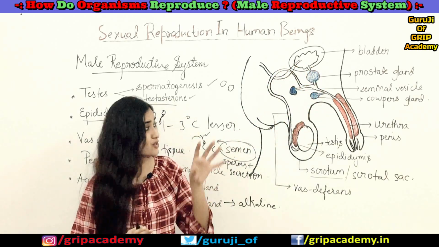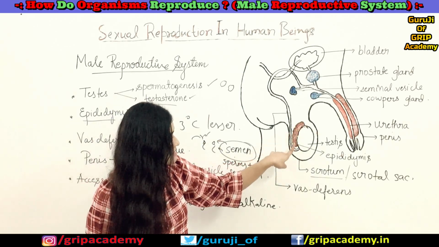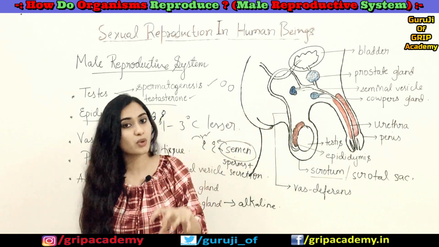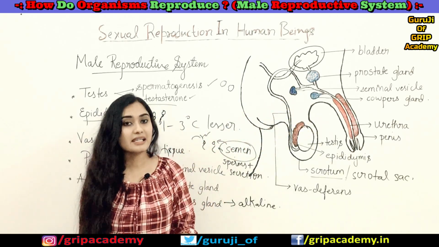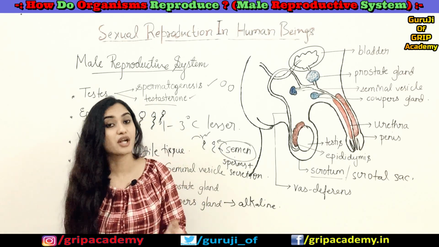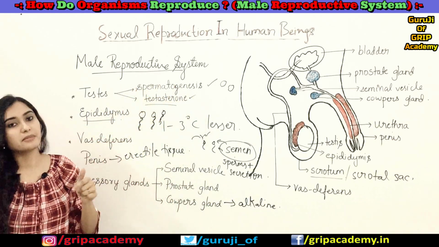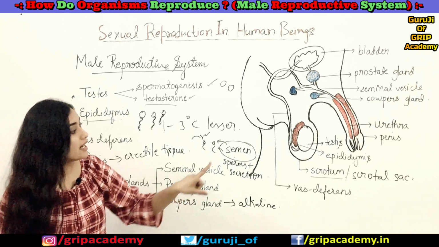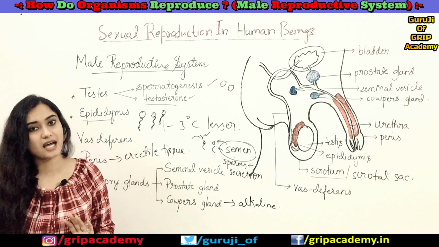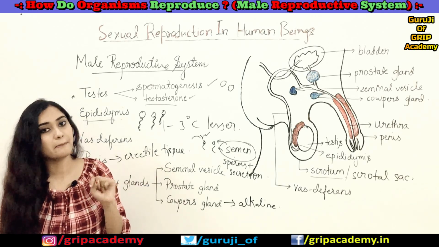So now, just to brief the male reproductive system again, you can see that these are the testes, oval shaped structures present inside a scrotal sac, in order to maintain a lower temperature than the normal body temperature, so that it favors the production of sperms, nothing but spermatogenesis. Also, the testes produce the testosterone hormone. It is a sex hormone which also induces secondary sexual characters in males.